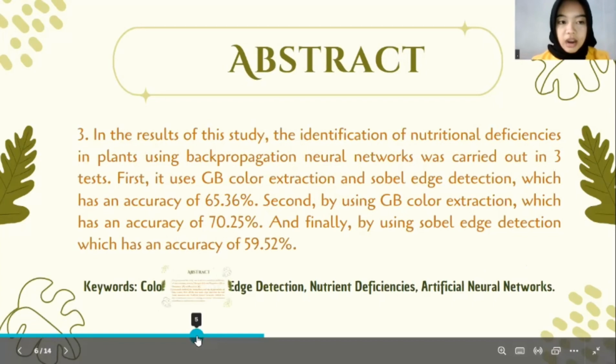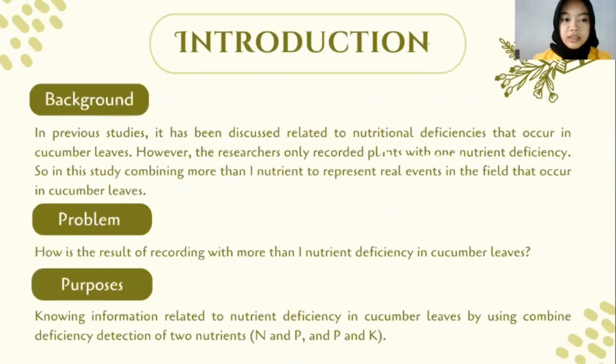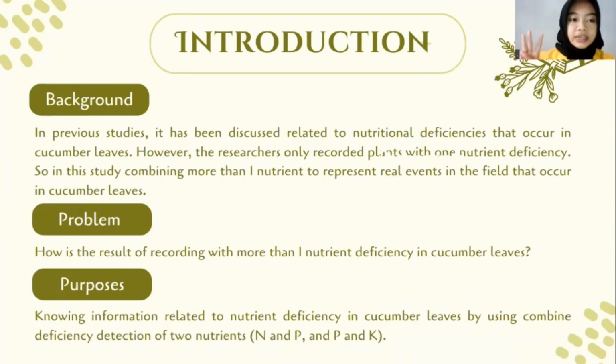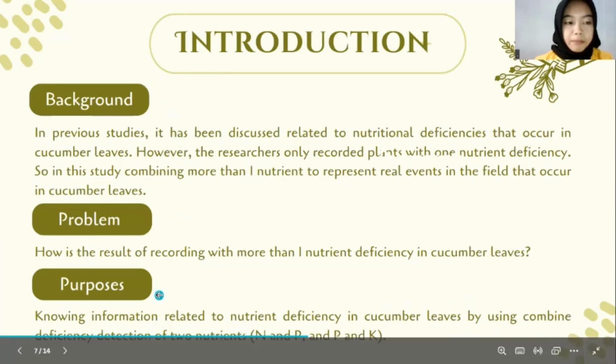And the keywords are color extraction, edge detection, nutrient deficiencies, and artificial neural network. Now, look at the introduction section. There are 3 points from the introduction. First, background. Second, problem, and then purposes.